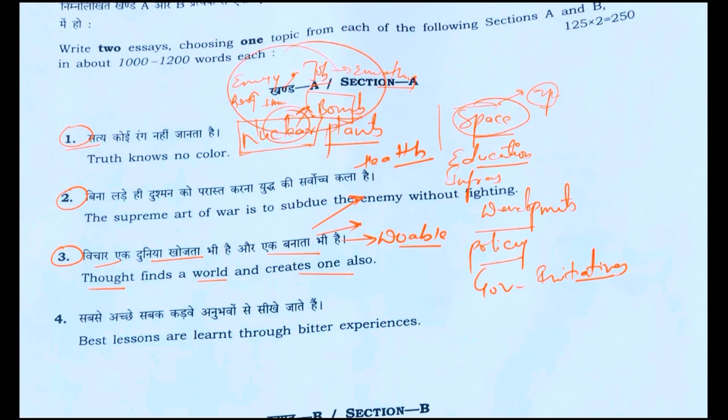Now, if you take the other example of education, a few years back, online education was not at all there in the market, but now it has started as a main source of education. Still, it is the main source of education. COVID has given new thoughts, like maintaining distances, healthcare initiatives need to be increased, healthcare expenditure needs to be provided, better infrastructure for healthcare, and so many more. So what did we find from question three? This is the doable question, and this might be the easiest of all the four questions that we have in Section A.